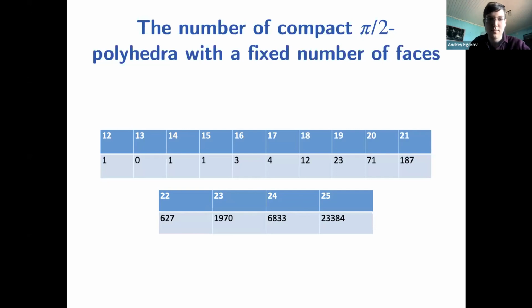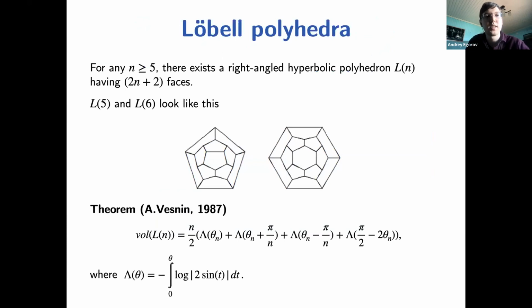6,800 polyhedra. An example of compact rectangular polyhedra is the family of Löbell polyhedra, which is kind of similar to the antiprisms. In the ideal case, the Löbell polyhedron Ln for n larger than or equal to 5 can be constructed the following way. We take two n-gons and connect them by pentagons. For each of these Löbell polyhedra, we have an exact volume formula, and they have a similar property as the antiprisms.